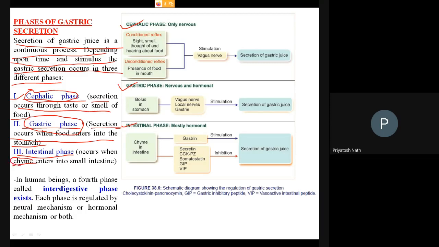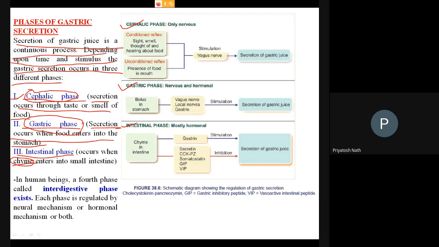Why is it chyme? Chyme means acidic food. Remember one thing, you are taking food, you are digesting food, the food is converting into bolus and then entering into the stomach. Now inside the stomach there is acid, so food is getting mixed with the acid.